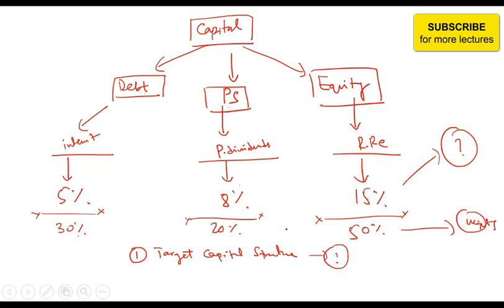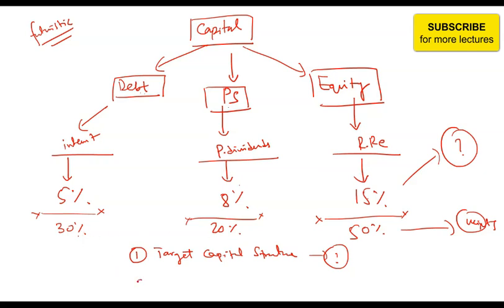Maybe the current structure is the target capital structure. Maybe there are no changes. Then you take the current capital structure at the time. But whatever the case, remember you should be futuristic. If you know that something will change in future, then take that as the target capital structure. If you think nothing will change, then take the current capital structure as the target capital structure.